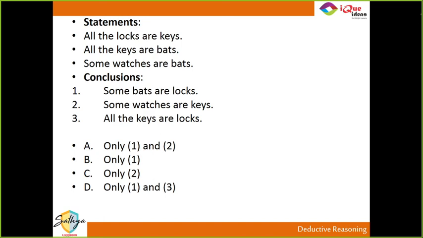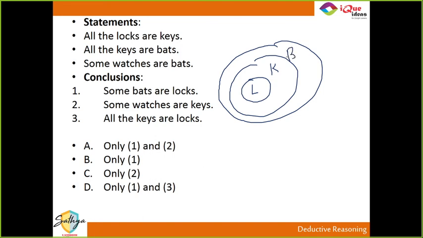So all locks are keys. What do we do in this? All locks are keys. All keys are bats. Some watches are bats. One way of doing it. Now, if all locks are keys and all keys are bats, then all locks are bats, which means some bats are locks. So first is definitely true. So option C cannot be it, only 2.